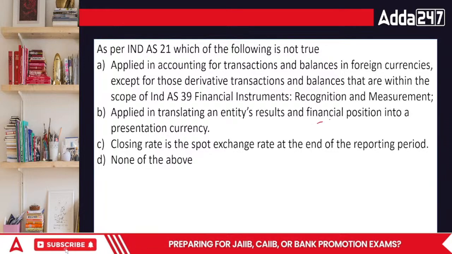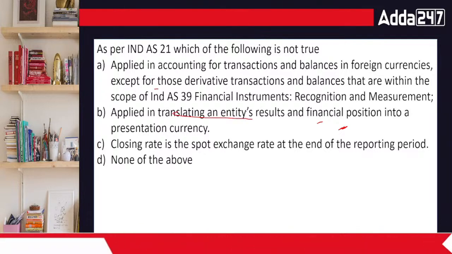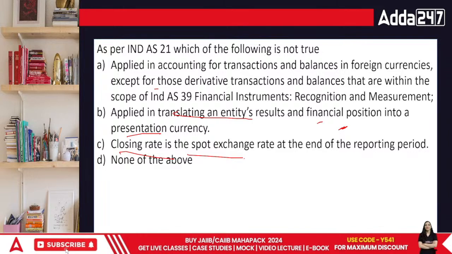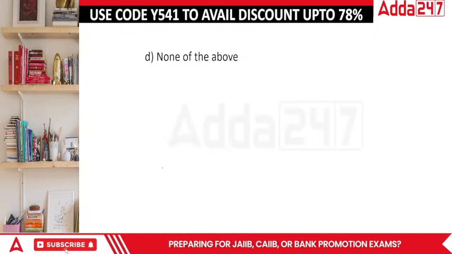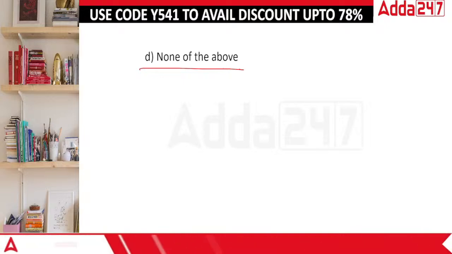Second is applied in the translating of entities results and financial position into presentation currency, or closing rate is a spot exchange rate, or none of the above. Which of the following is not true? Actually, all of these are true. The answer is none of the above. This is a trick question, everyone, right?